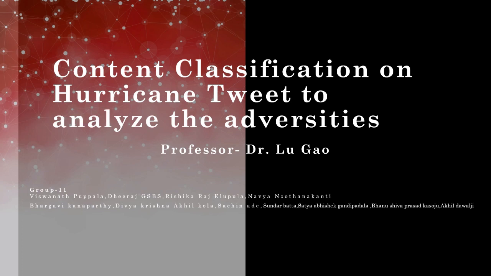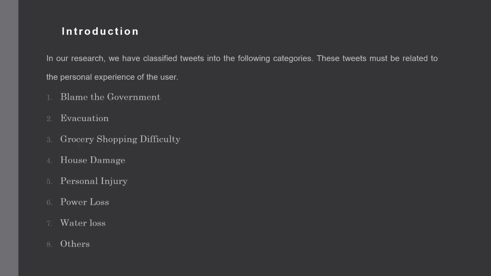I'm Navya. Myself and my teammates Rishika, Vishwanath, Dheeraj and Bhargavi will be presenting today's project on behalf of our entire group. Our project is about content classification on hurricane tweets to analyze the adversity. In our project, we collected tweets and classified them into different categories based on human response to adversities. And those categories are blaming the government, evacuation, grocery shopping difficulty, house damage, personal injury, power loss, water loss, and other categories that don't fall under this list.